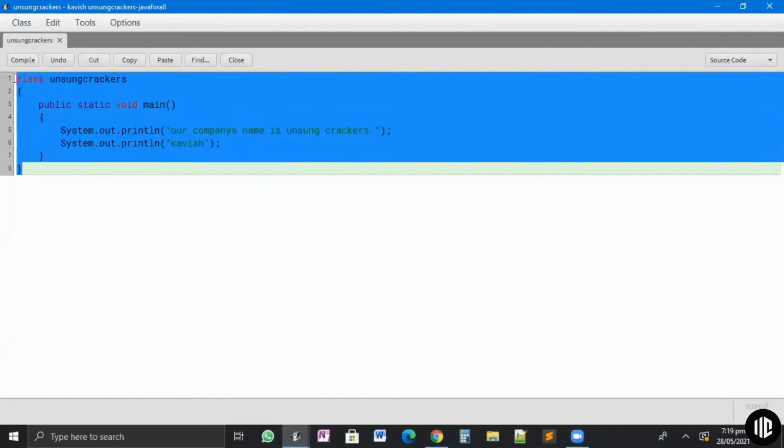If I copy this code and send it to somebody, and they run this on a Mac or a Linux based laptop, it will still work because Java is a platform independent language. It can work on any platform. Java is secure, robust, a high performing language, distributed, dynamic. Again, all these terms will be explained in future videos, but you can just know them in your mind as of now.